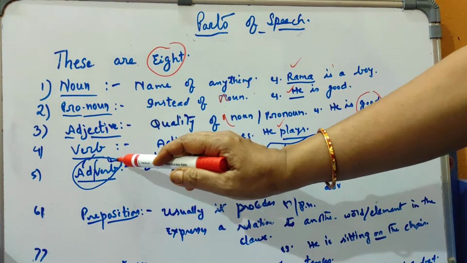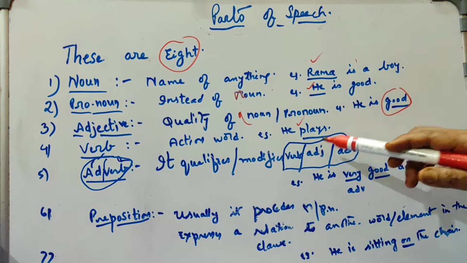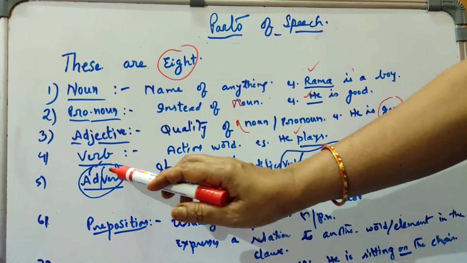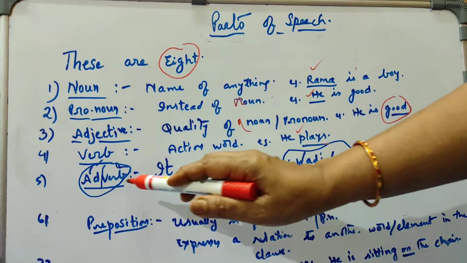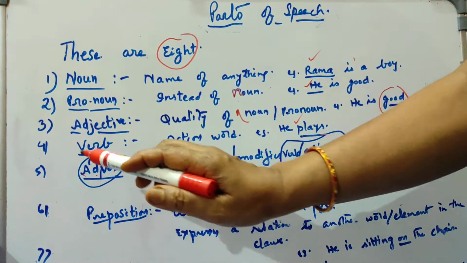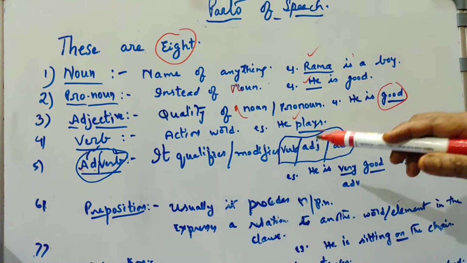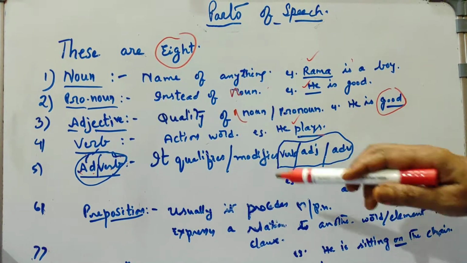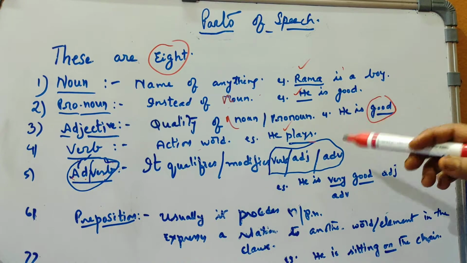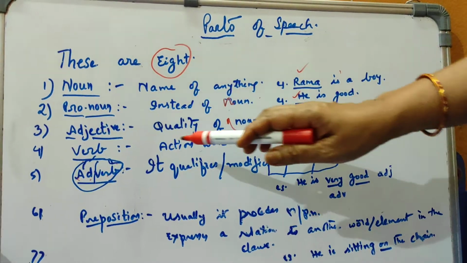Then next one is adverb. Here adverb actually qualifies or modifies verb sometimes, adjective sometimes, adverb sometimes. So all these three will be there in the adverb. That's why I made this word into 3 forms. First one is add here means adjective, then verb and another adverb. So sometimes it qualifies or modifies verb, sometimes adjective, sometimes another adverb. That's why these three we can see in the same word, that is adverb. So like this you can remember very easily.